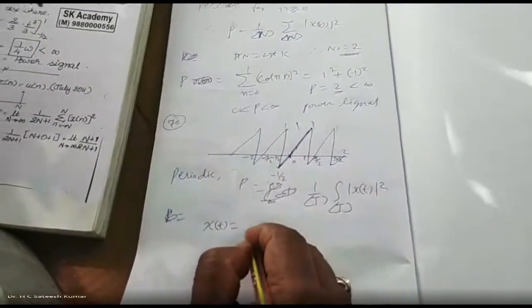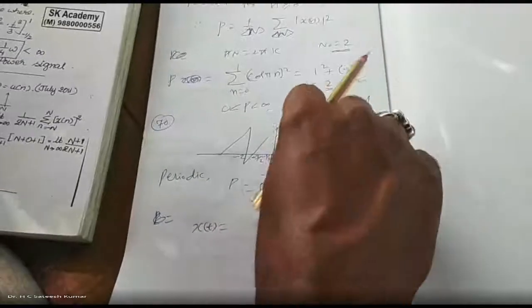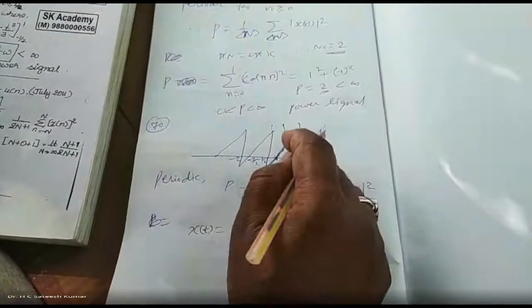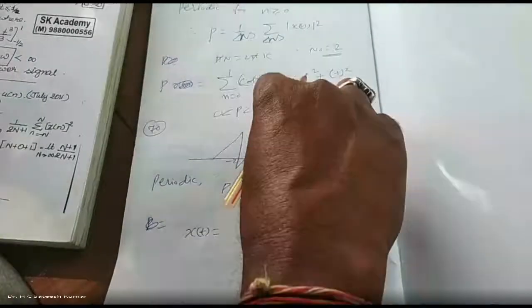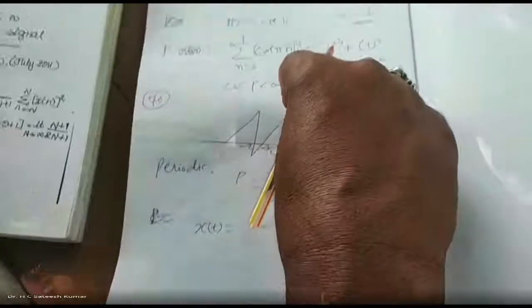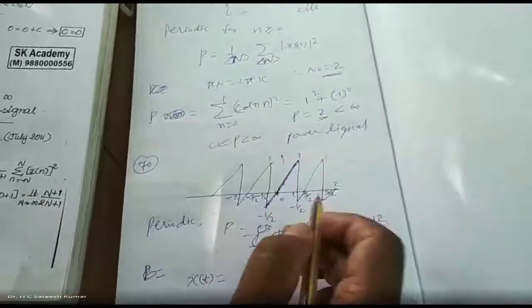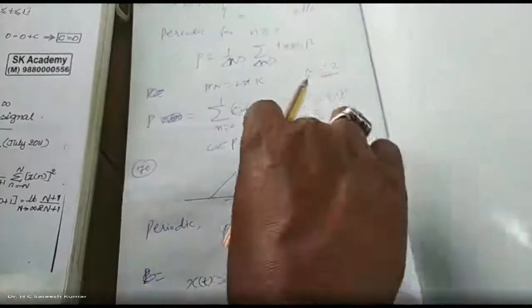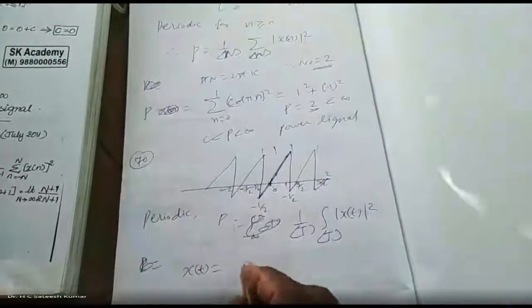x of t is equal to slope you calculate. What is this side? This is minus half, plus 1 y. Full height you can take it, or half also you can, this positive side also you can take. If you take positive side, only this much, from 0 to 1. Full height you take it, you take full width. So full height I will take it. Minus half to 1 is 3 by 2.